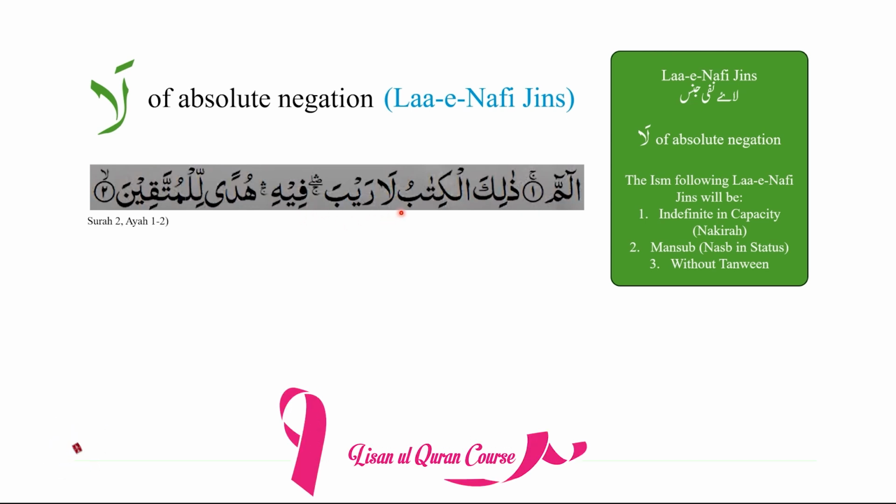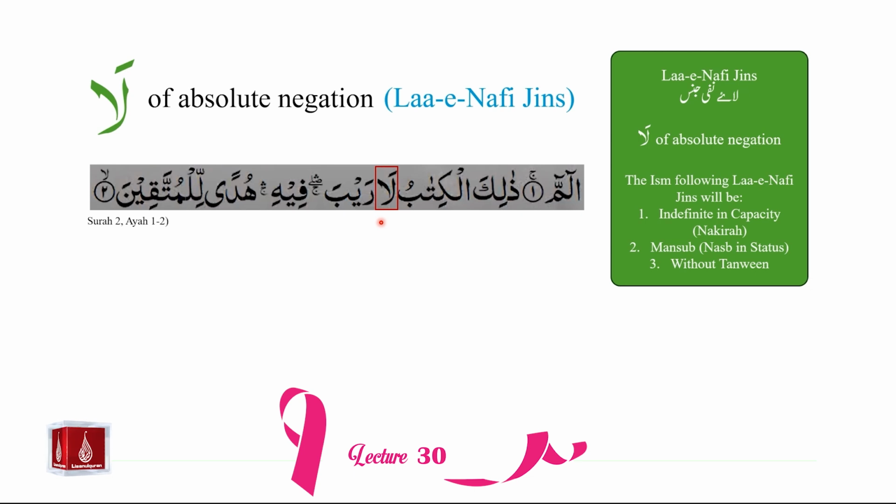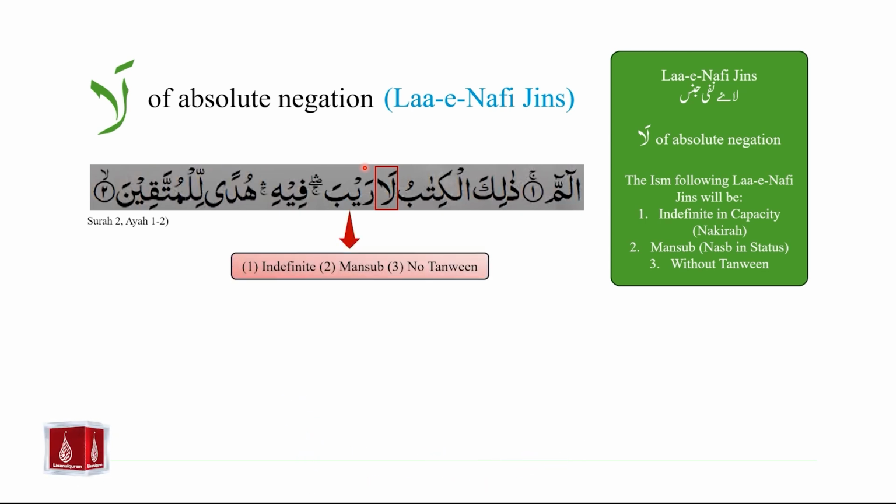So we see la being used in this ayah. How do we know if this is Laa-e-Nafi jins? We can focus on the ism that follows this la and look for certain characteristics. We will look at rayba in more detail and we will see that rayba is indefinite in capacity. It is nakra.